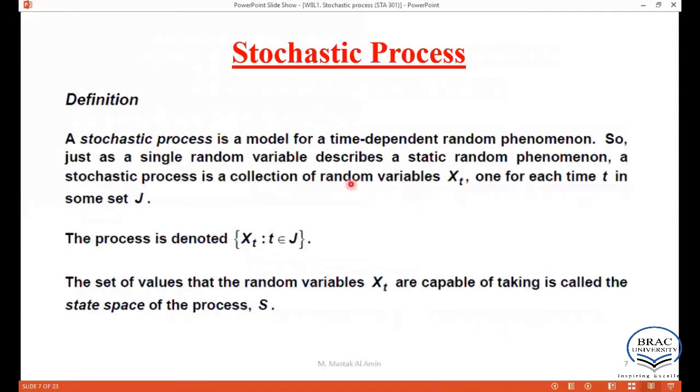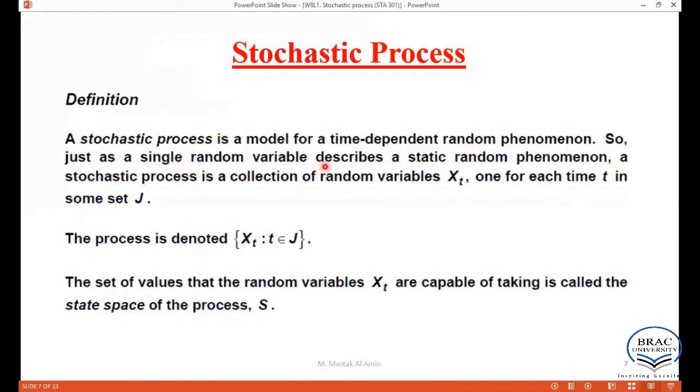Now, the definition of stochastic process: what is a stochastic process? Mathematically, we can define it as follows. A stochastic process is a model for a time-dependent random phenomenon.